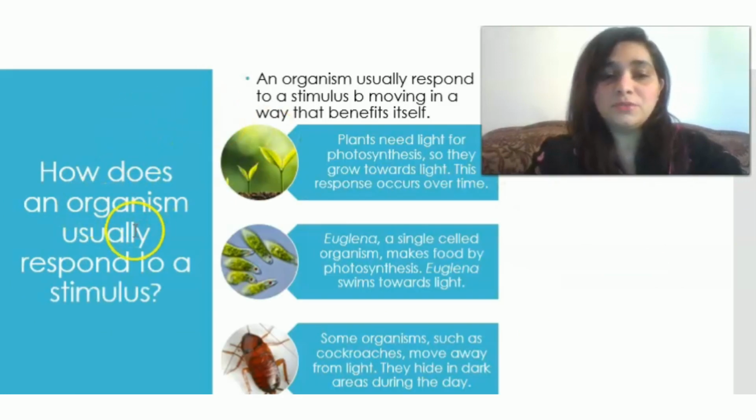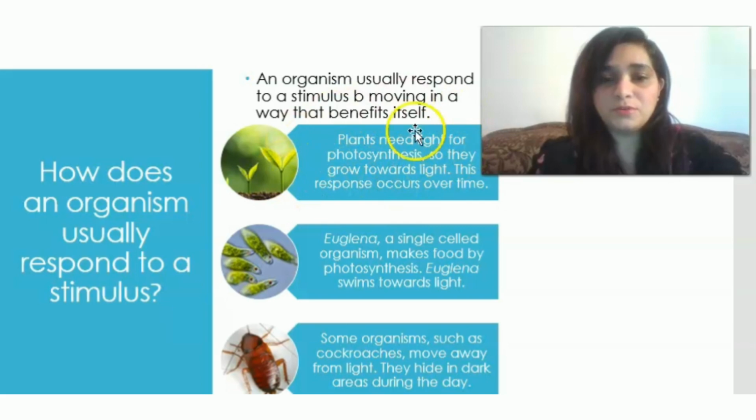How does an organism usually respond to a stimulus? An organism usually responds to a stimulus by moving in a way that benefits itself. So, here are 3 examples. First one is from the plants. Plants need light for photosynthesis. You already know what is meant by photosynthesis. So, they grow towards the light. This response occurs over a period of time. So, plants grow towards the light in order to capture more sunlight that will help them to speed up the